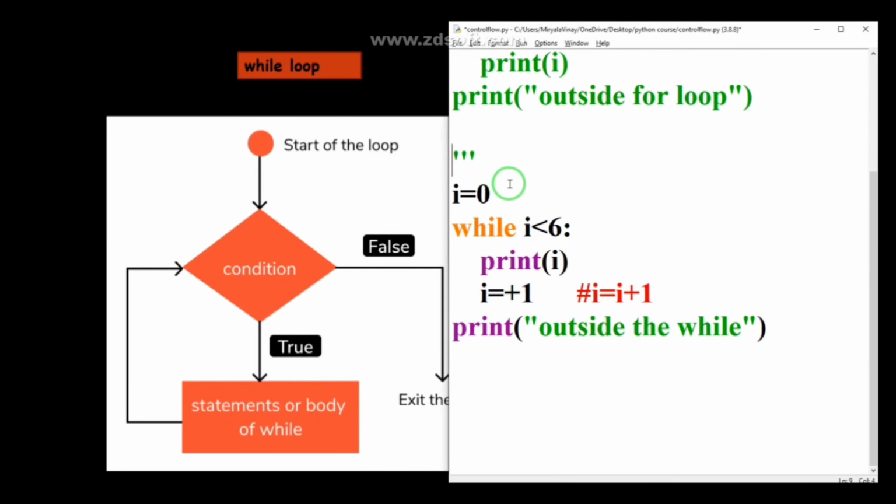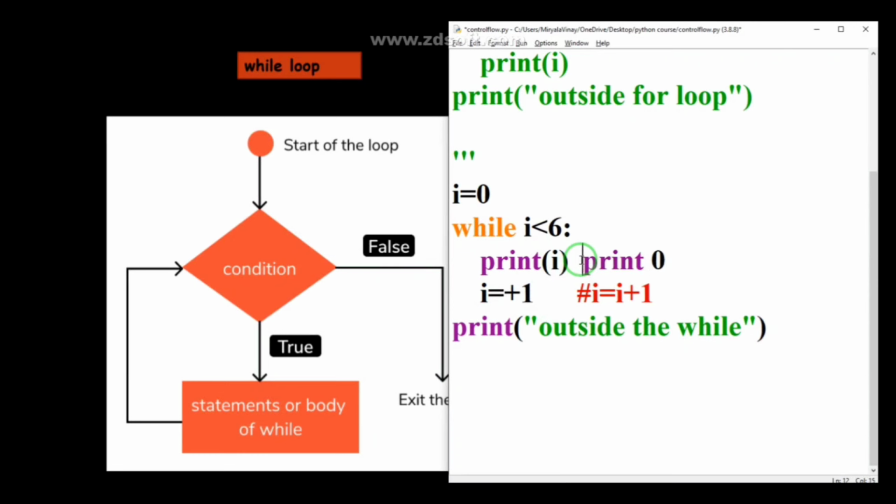So guys, this is my program, four or five lines of code. I am initializing i equal to 0, and I am mentioning the condition. i less than 6: initially it was 0, so 0 less than 6, is it right or not? 0 is of course less than 6, so it will enter into the while loop. It will print i. Initially the value was 0, so it will print 0 first.